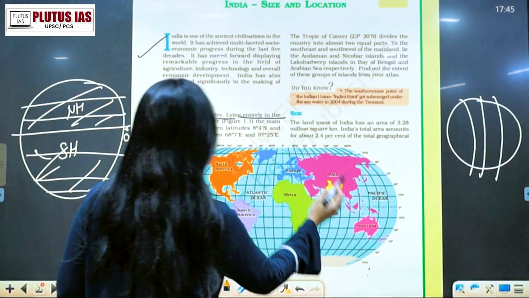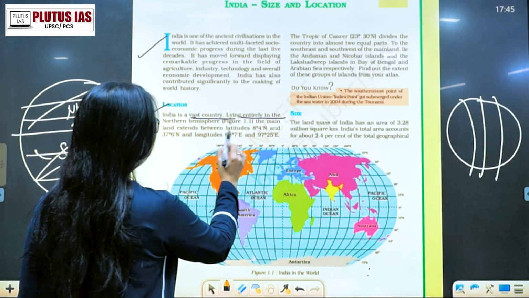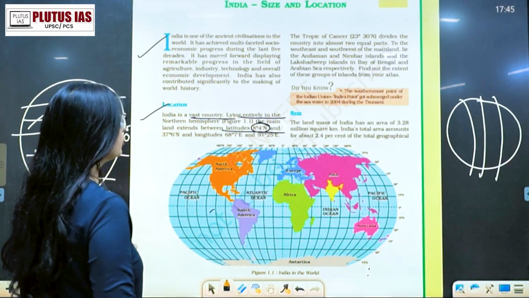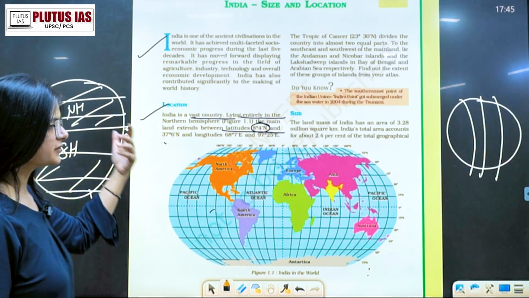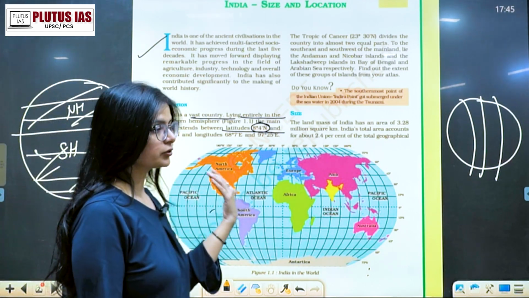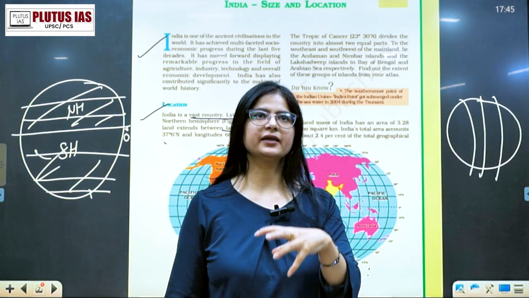Moving on, the land extends between the latitudes 8 degree 4 minutes north and 37 degree 6 minutes north. It is important to note that India lies entirely in the northern hemisphere.